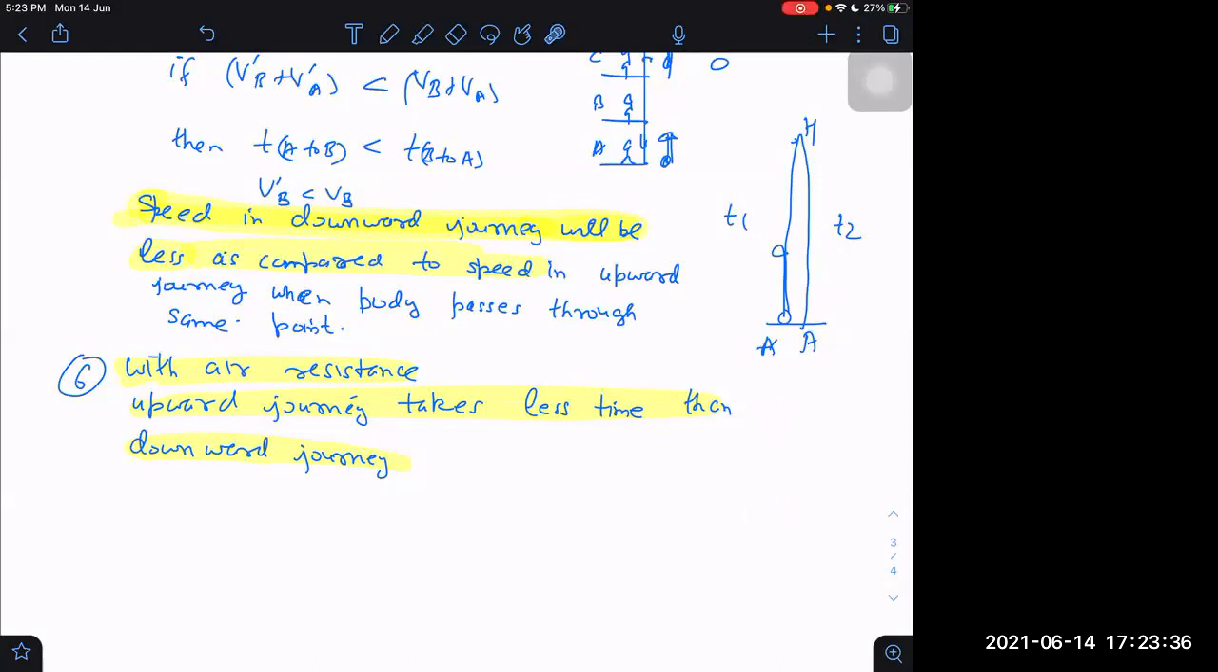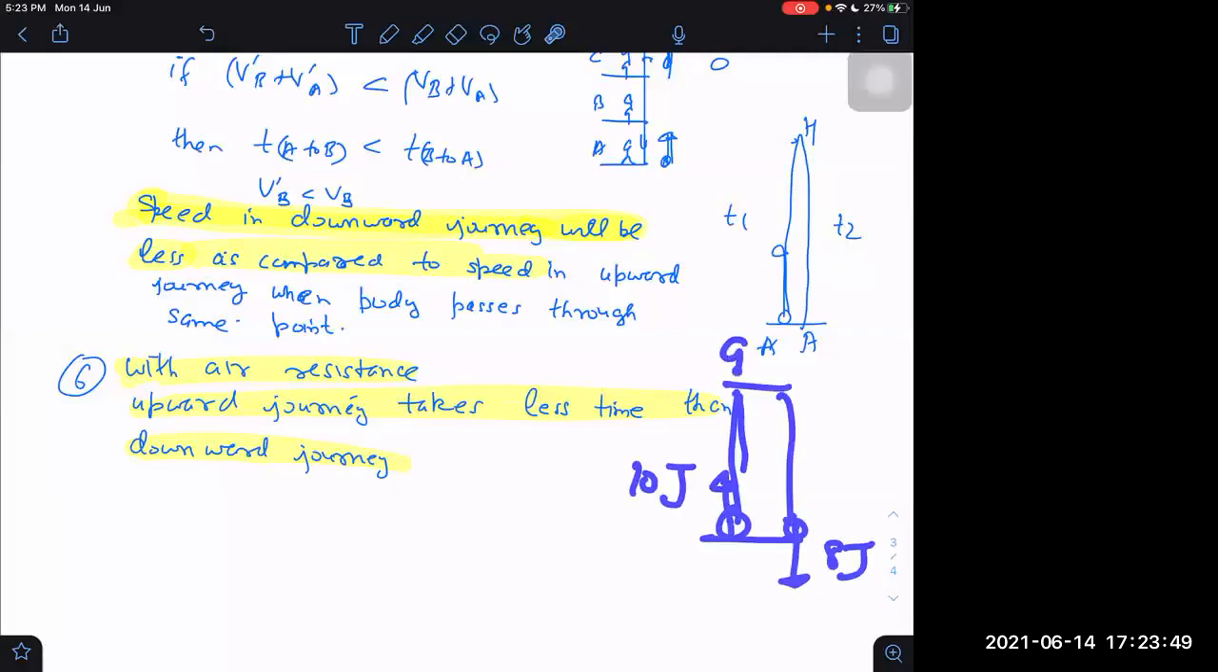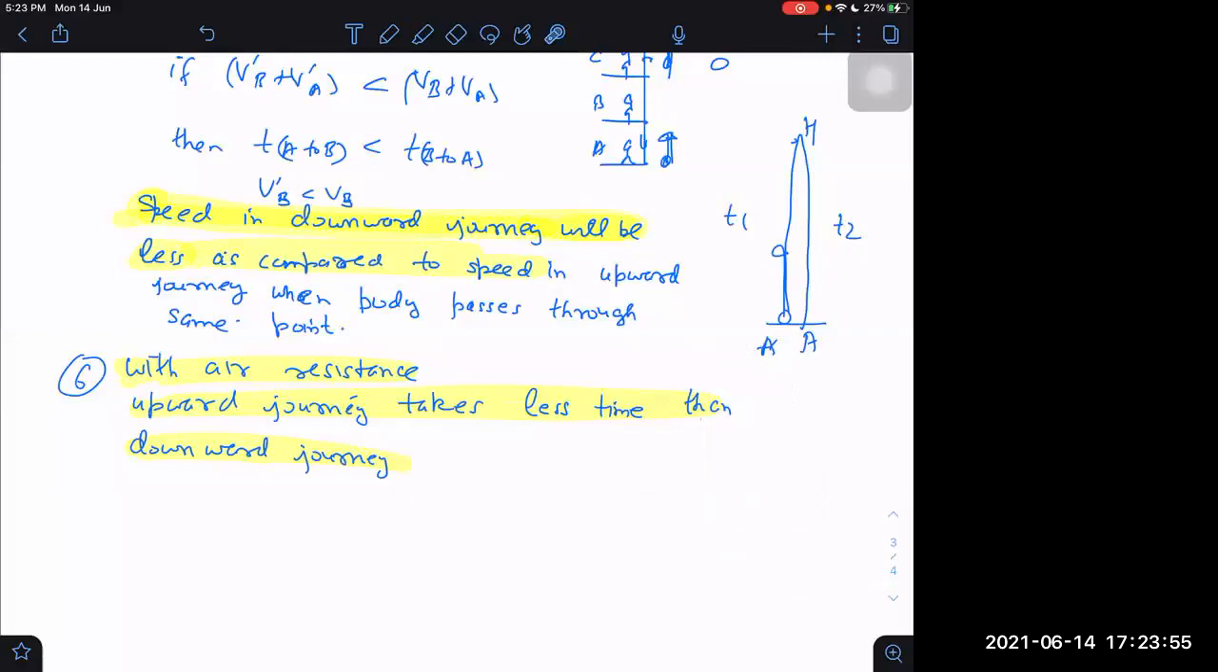That's what I'm saying. The body was thrown off with 10 joules of energy. If it reaches back at the same point, the energy will be 8 joules only. I'm not saying it is lost only in the downward journey. It may be lost in the upward journey. It may have become 9 joules at the highest point, then 8 joules again. But it is always decreasing in the process or not?